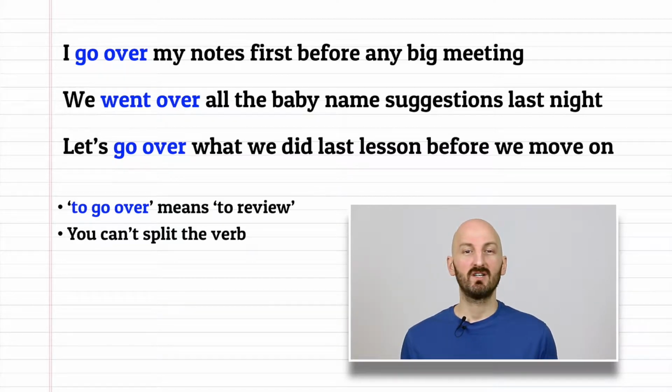Other examples are, we went over all the baby name suggestions last night, and let's go over what we did last lesson before we move on. Be careful with go in the past tense, remember, it changes to went. So there's one meaning for go over, review. Let's look at go through.